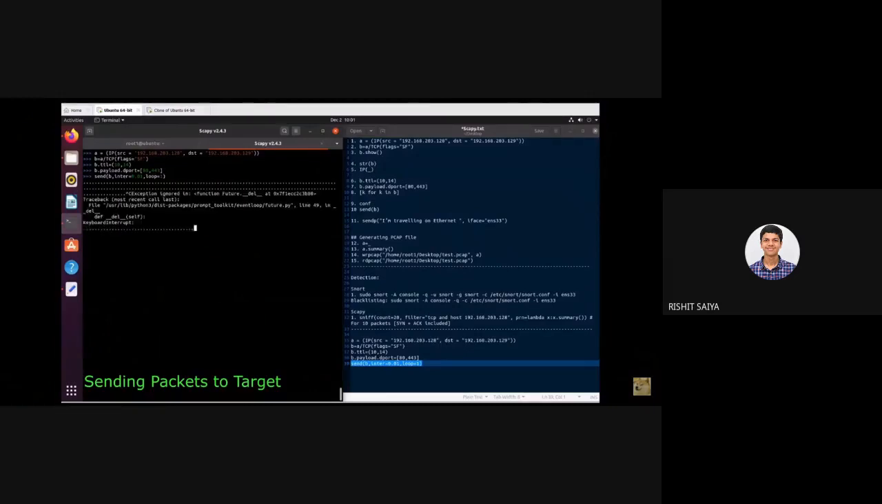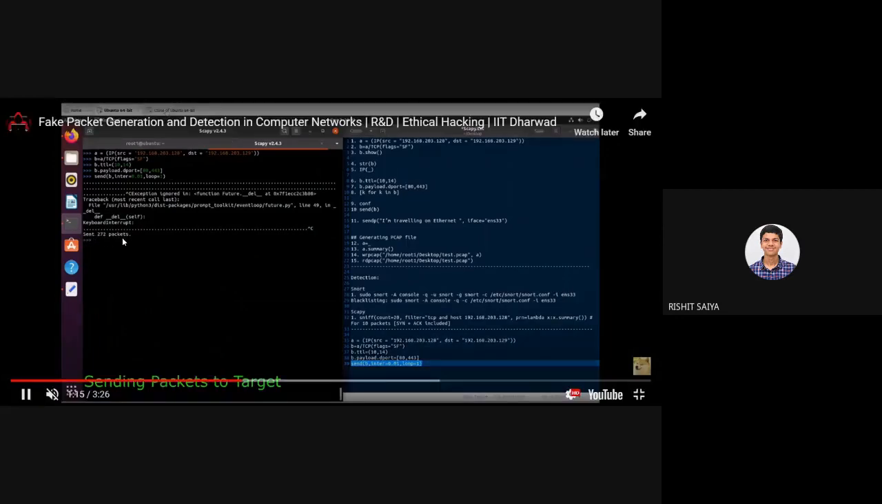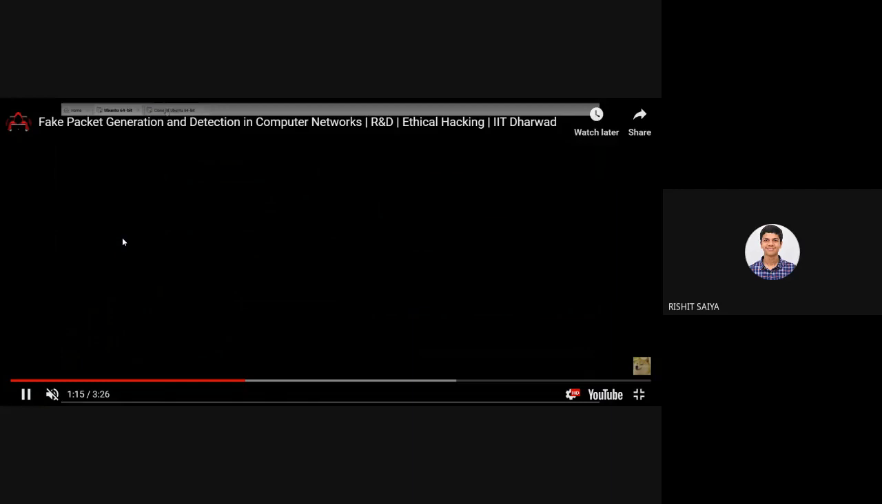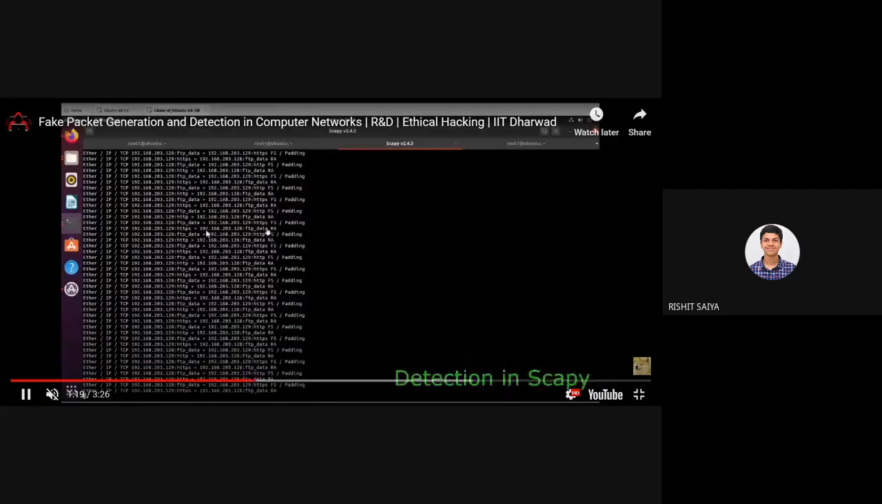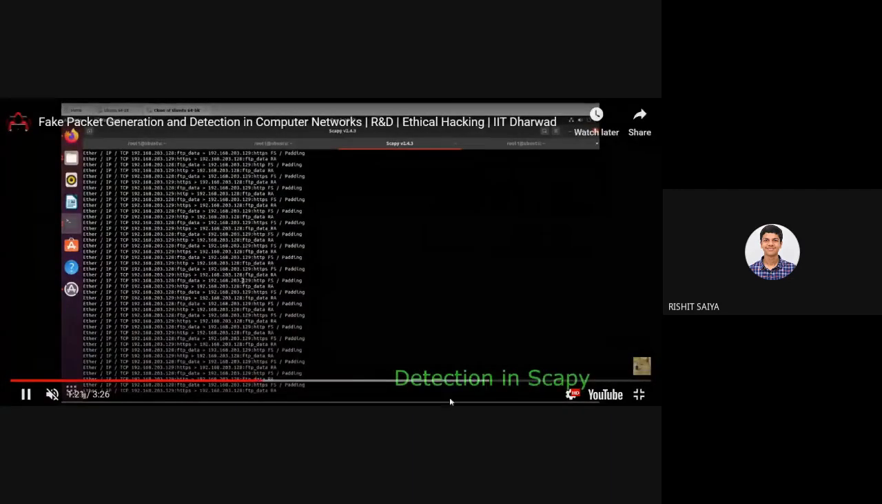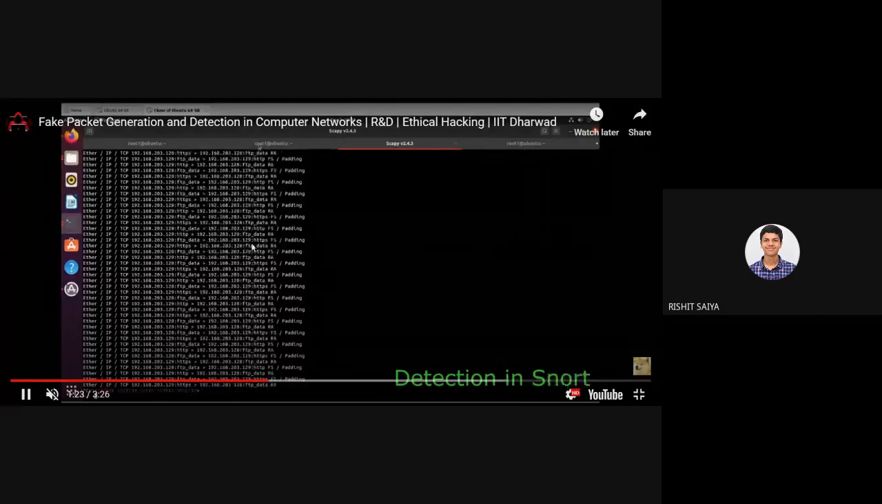I interrupted that. I have sent a total of 272 packets. Now let's see what happened on the target side. You see that I was able to detect my packets in Scapy.